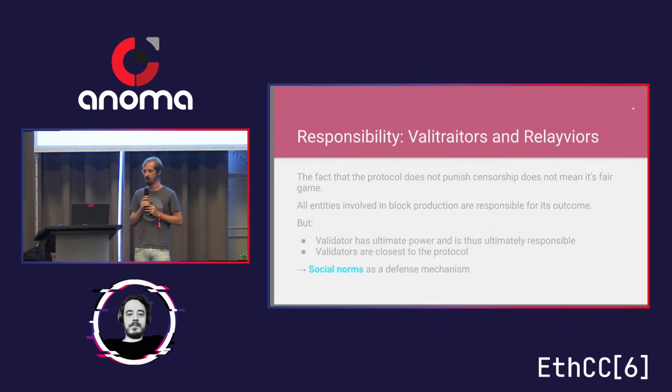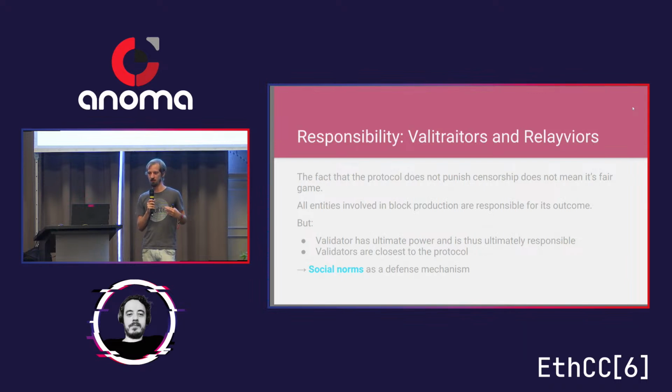But I think for the most part, ultimately, it's most important to look at the validators here, because they have the ultimate power. In the end they put their signature under the block. And also, the validators are closest to the protocol, which means that they are easier to address by the Ethereum community.